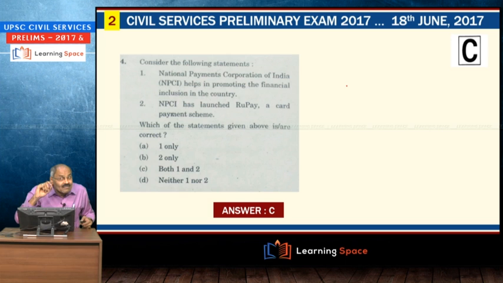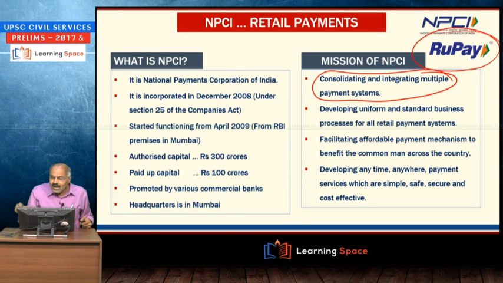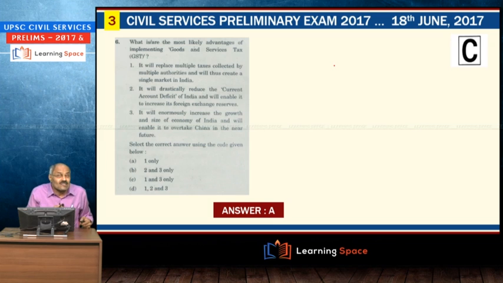So here the first sentence is correct. The second sentence is also correct because we have discussed number of times. NPCI launched RuPay. So 1 and 2, C is the option. And here RuPay, I have shown you number of times when I am discussing current affairs.